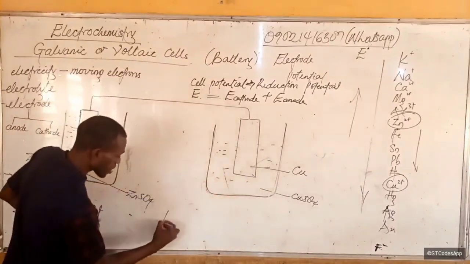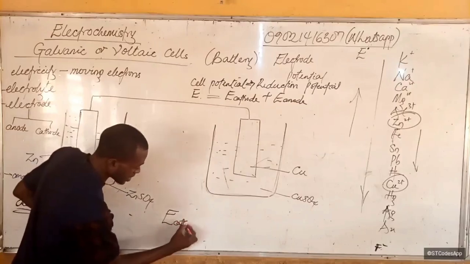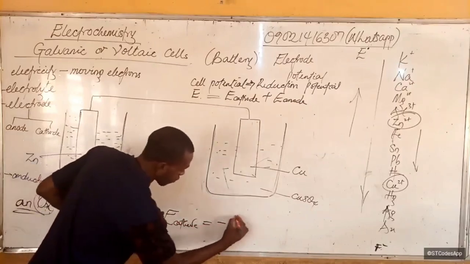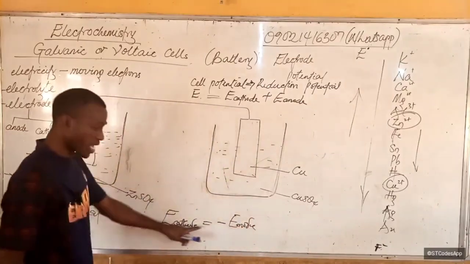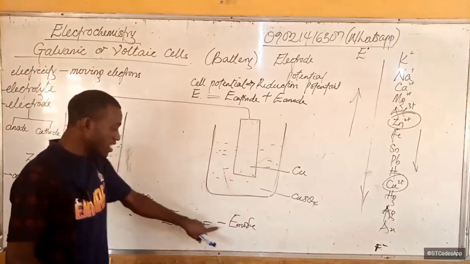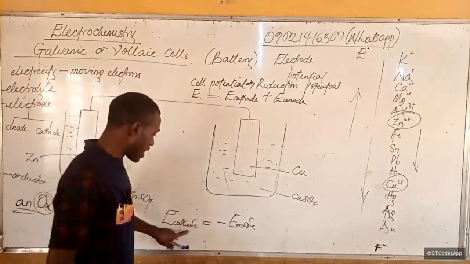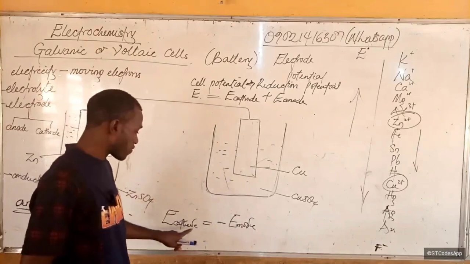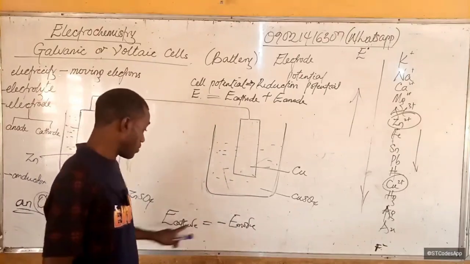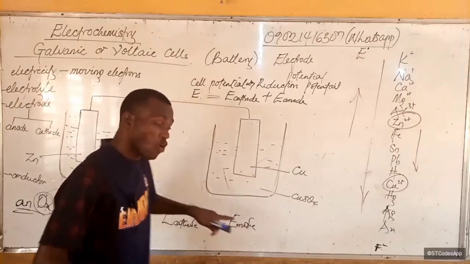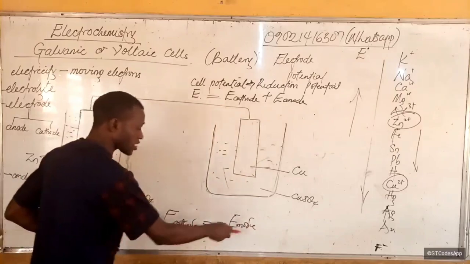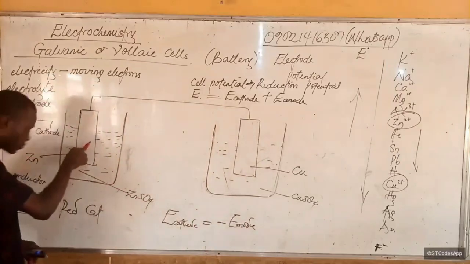So it means that E cathode is basically negative E anode. That is, the reduction potential of the anode is just the negative of the reduction potential of the cathode, because we know that oxidation is what takes place at the anode.